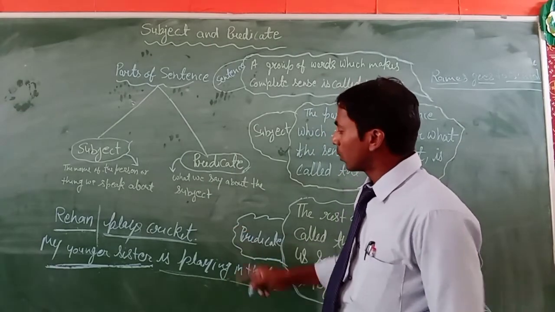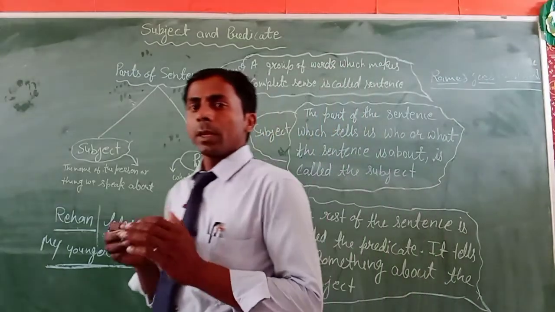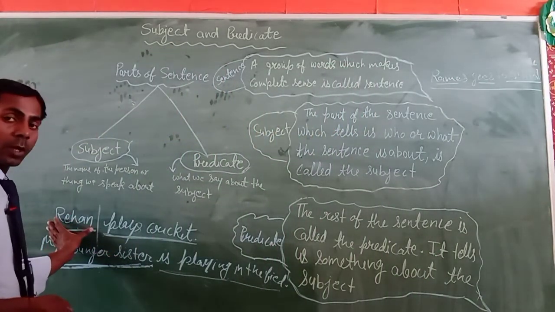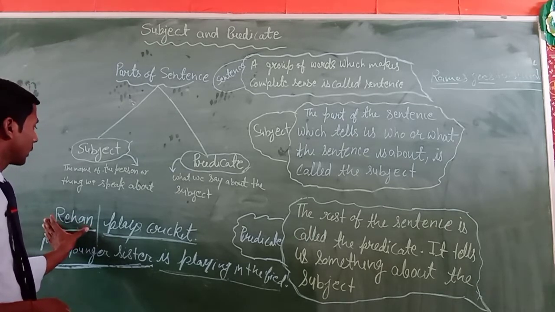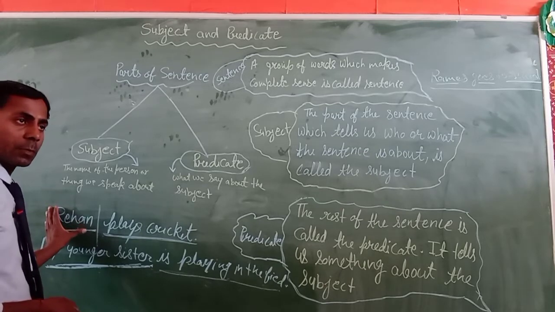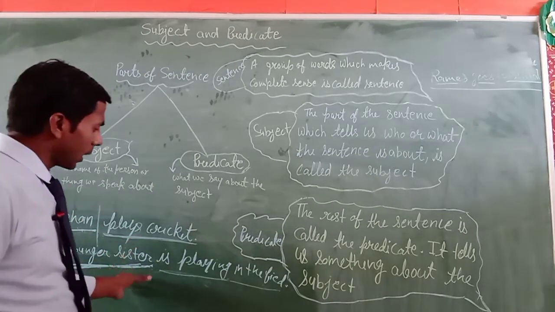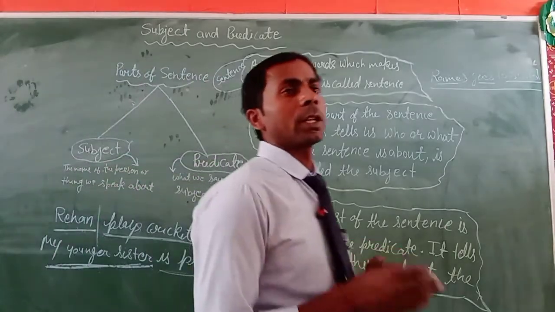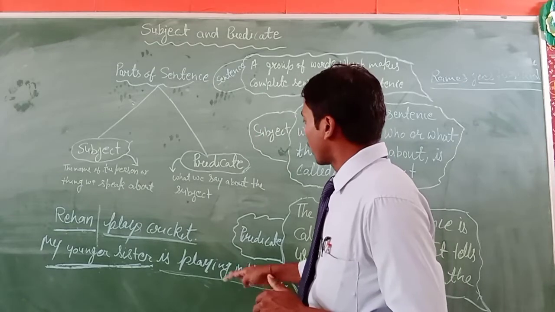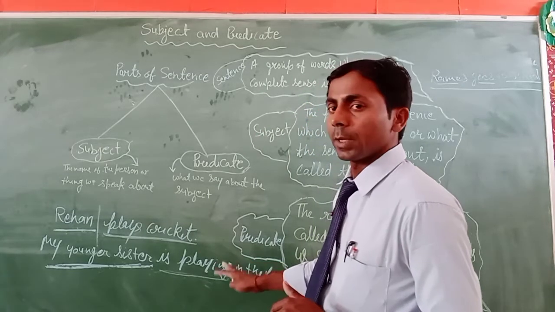Okay, so we can simply say that in a sentence, the subject is the person or thing we speak about, it's called the subject, and the rest of the part in a sentence, what we say about the subject, will be the predicate.